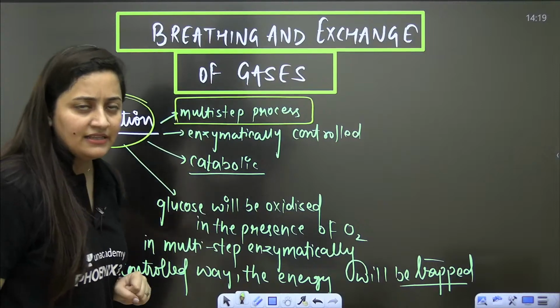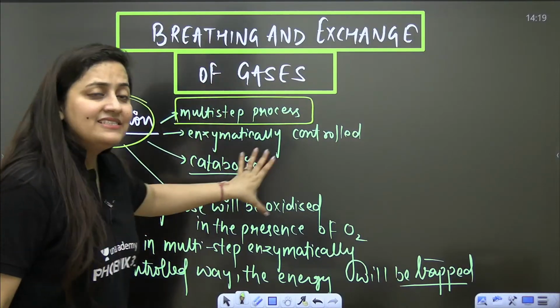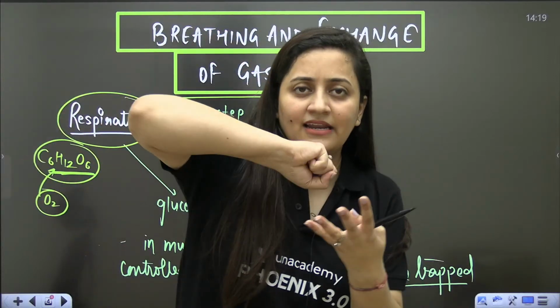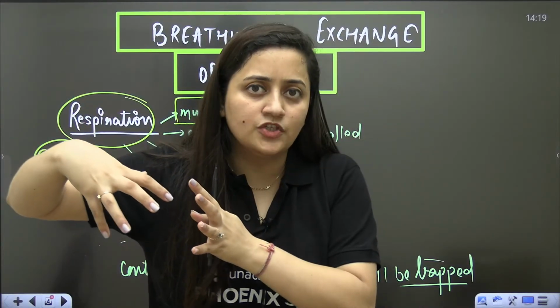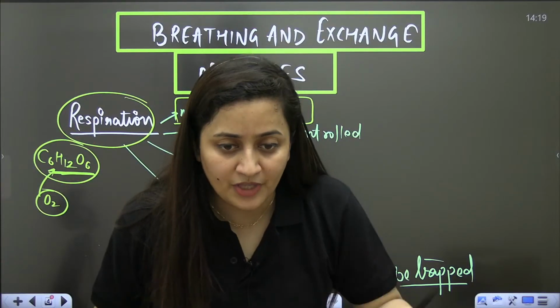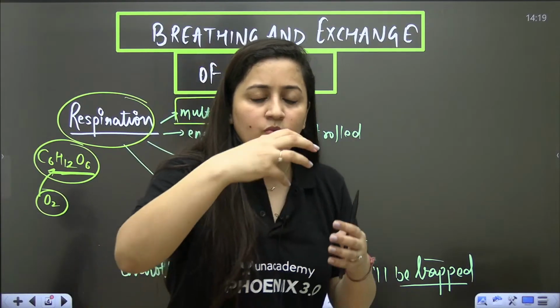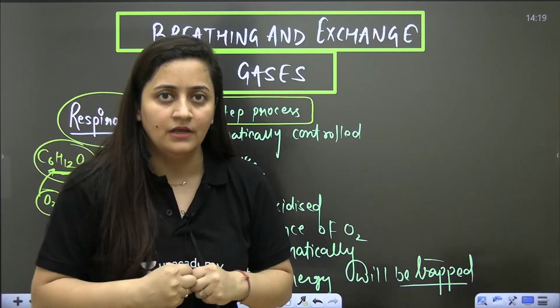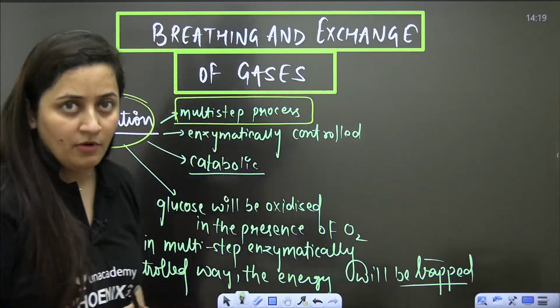For each step we need the enzyme. And why is it a multi-step process? Because it's not like that in one go we can get all the energy from glucose and form the ATP. No, in a multi-step process, one by one, energy will be trapped in the form of ATP.